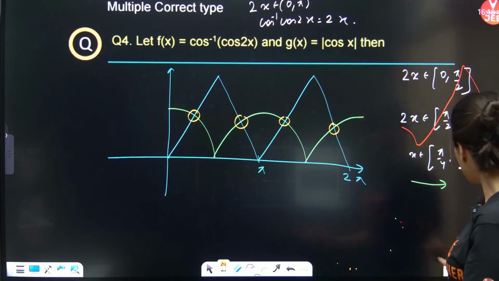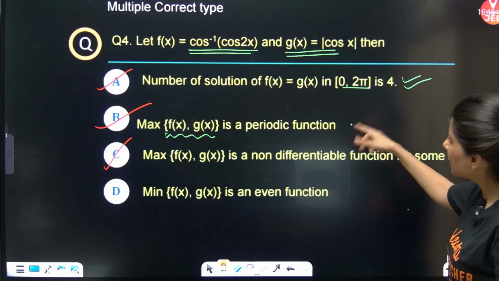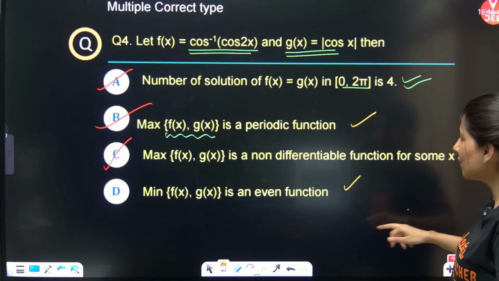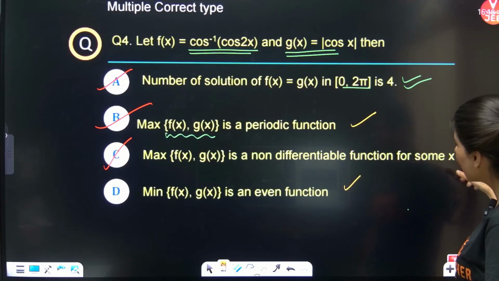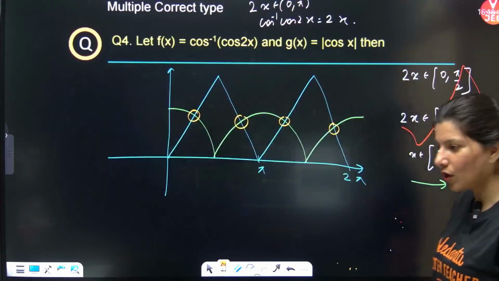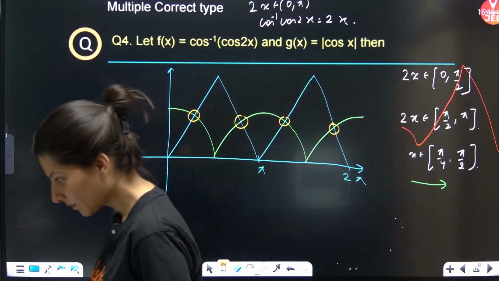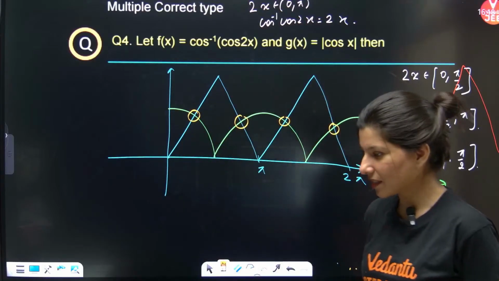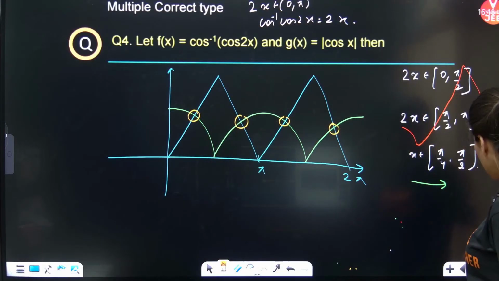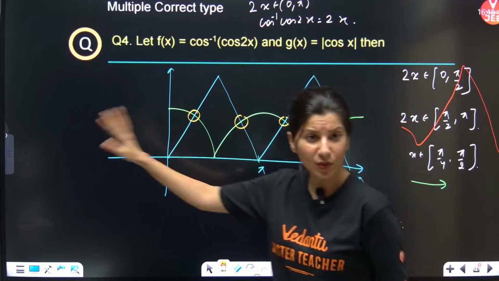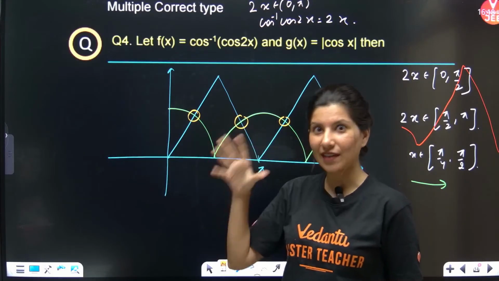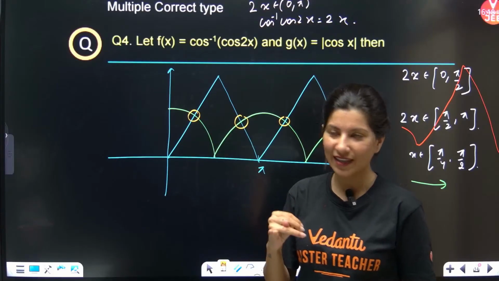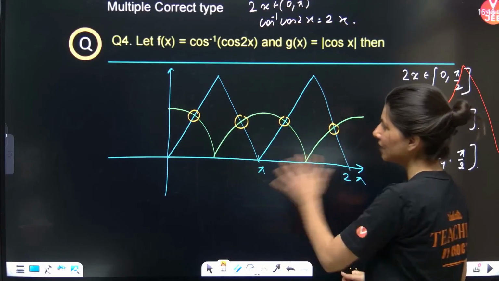So I think now maximum is a periodic function, minimum is an even function. I think this is absolutely correct, and non-differentiable as well. So all 4 options are correct. What I was doing earlier, in the previous graph, maybe I was counting minus 2 pi to plus 2 pi. That is why I was getting 4 solutions, right? That was incorrect. This is the more correct one.